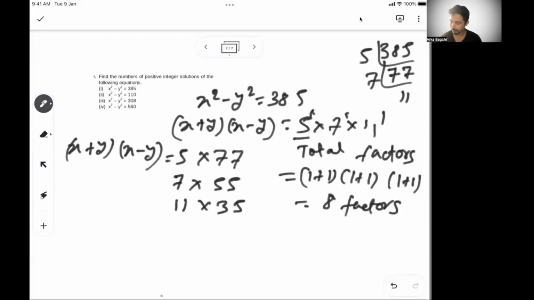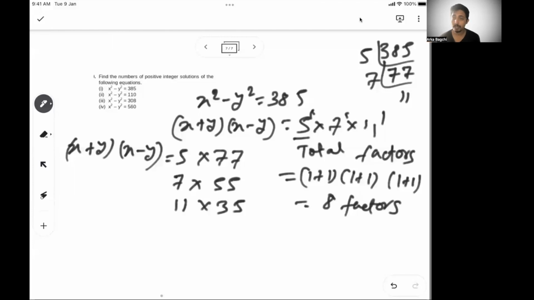So 385 can be written as a product of two numbers this way also.